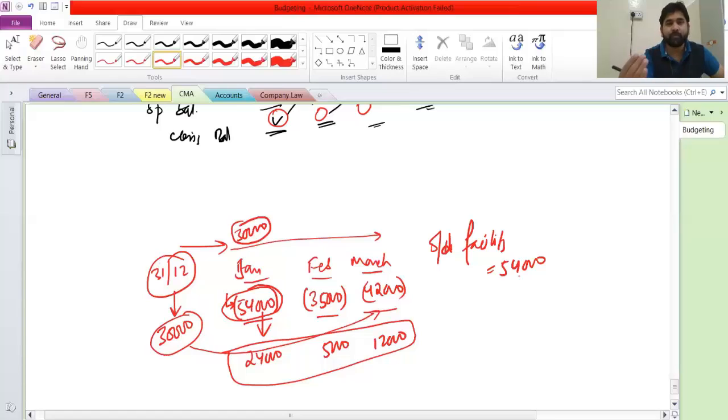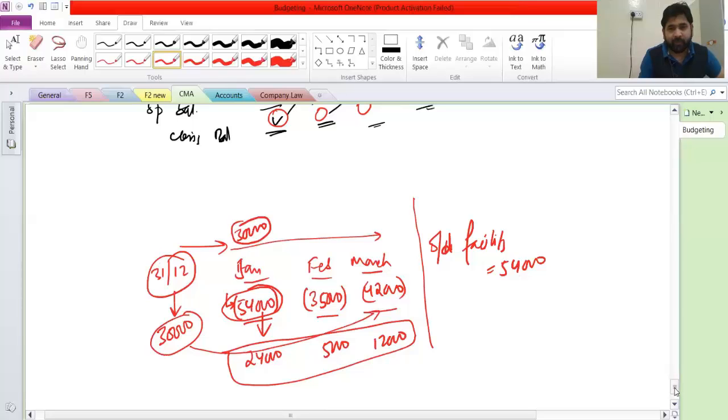Basically planning for the forward. Now, this is the main reason, and obviously with the help of this, we can make the P&L and balance sheet. So that is an added advantage: the budgeted P&L and budgeted balance sheet. But the main reason cash budget is done is for planning purposes.